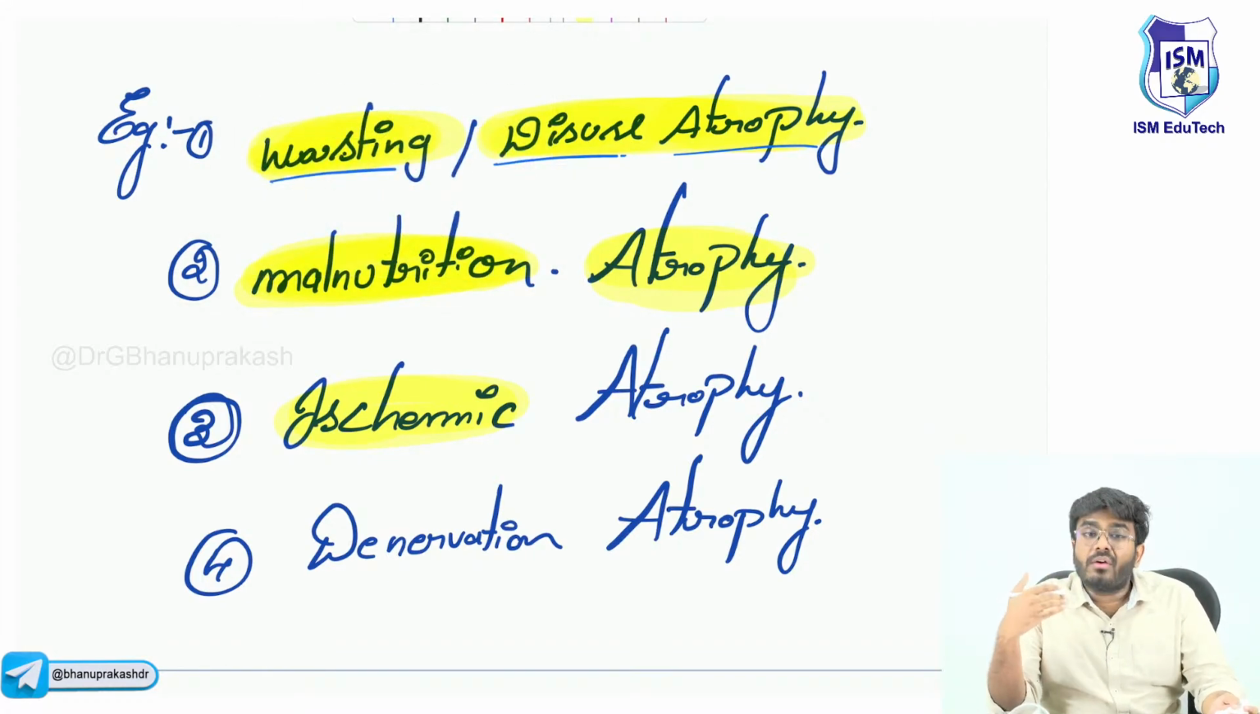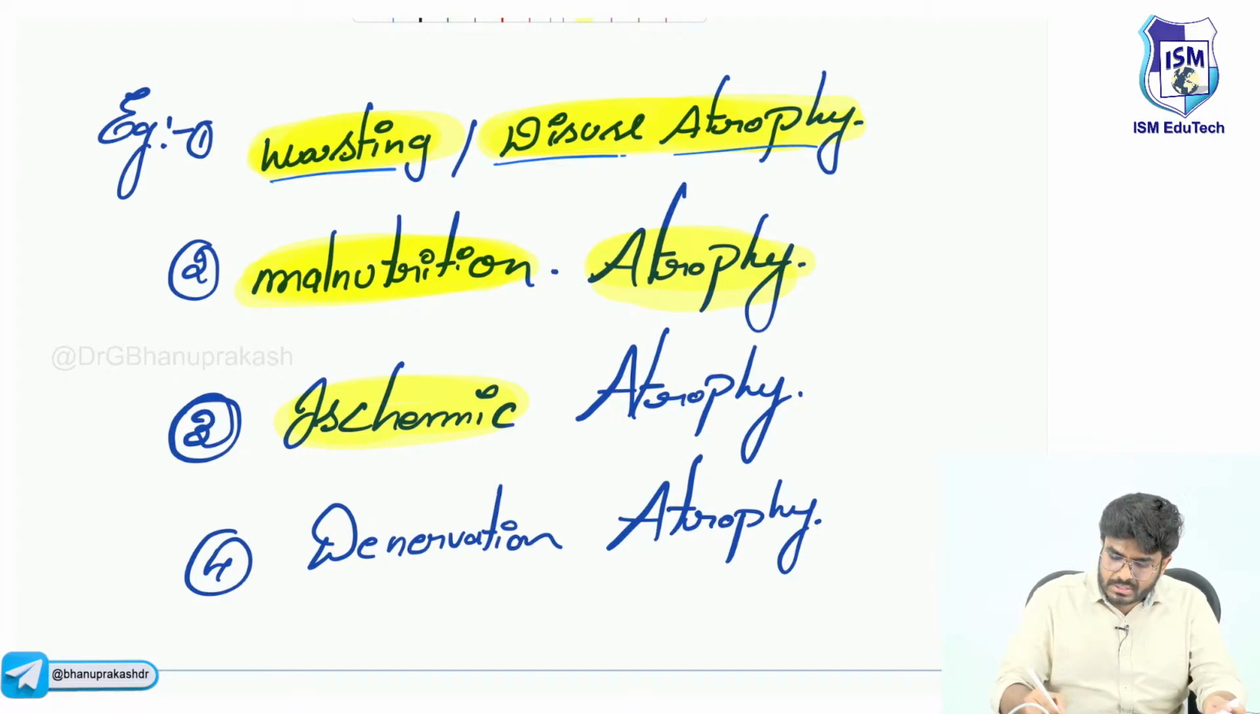So, wasting atrophy or disuse atrophy, malnutrition atrophy, where no proper nutrition leads to atrophy, and ischemic atrophy. What exactly is ischemic atrophy? Ischemic atrophy means you have blocked the blood vessel, there is a thrombus occlusion in the blood vessels, so blood flow decreases and atrophy will occur.